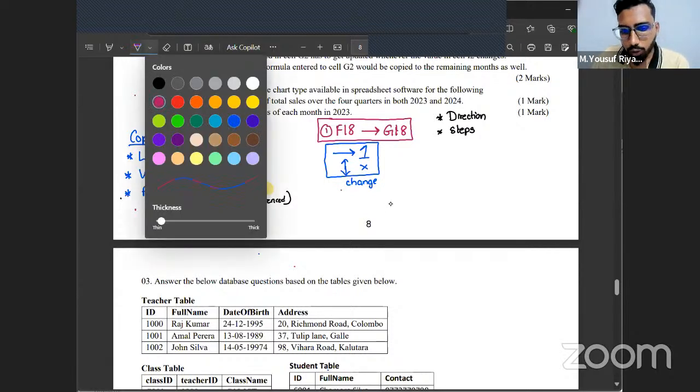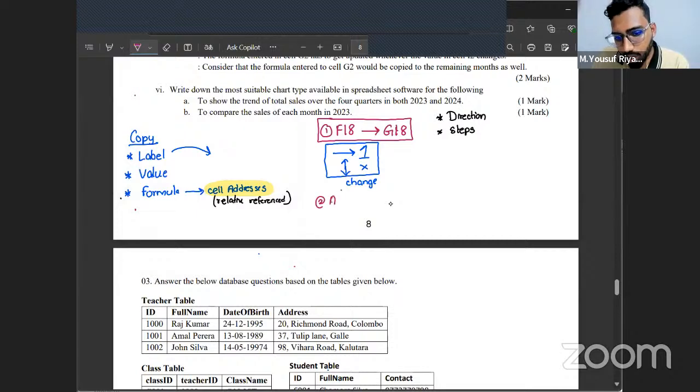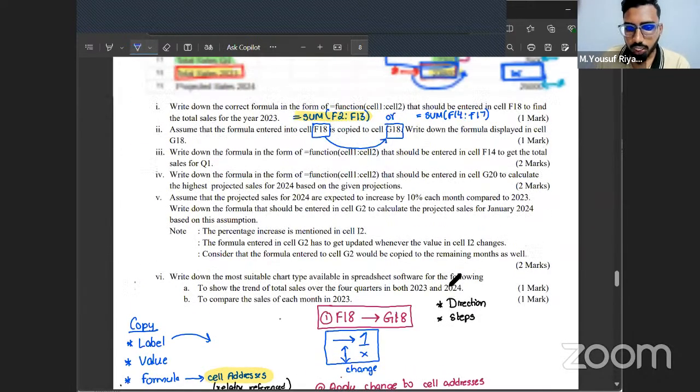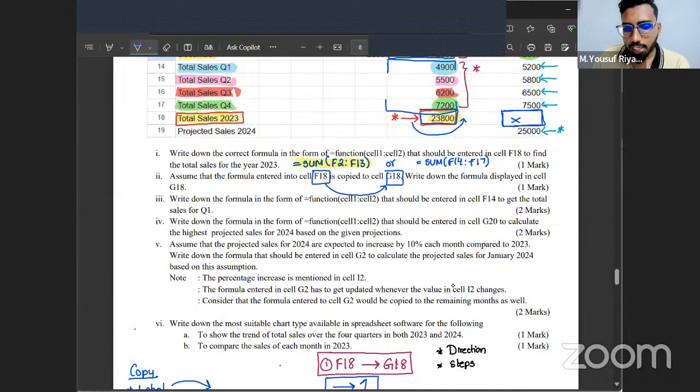Second step, what you're going to do is apply the change to cell addresses in the formula. Now, if you take our question, the formula we wrote in F18 cell is equal sum F2 to F13, right?